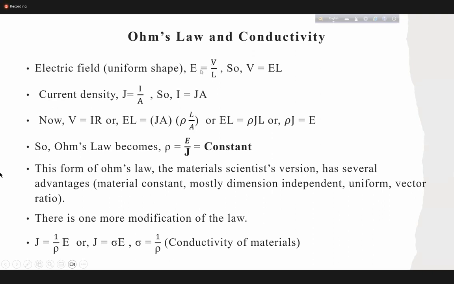Actually, electric field means the field is applied with the applied voltage. So when we apply voltage between 2 points, then volt per meter is called the electric field. Electric field means volt per meter. That means across 100 millimeter, if you apply 10 volt, you have to divide 10 volt by 0.1 meter, right? So that will be 100 volt per meter. That is called the electric field.